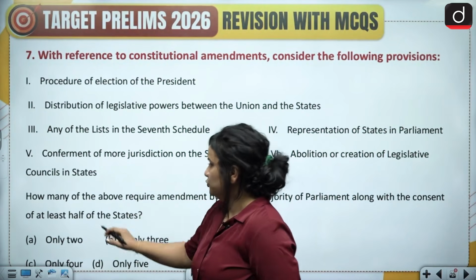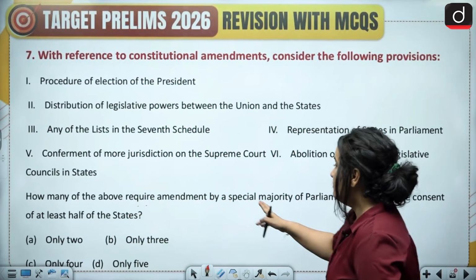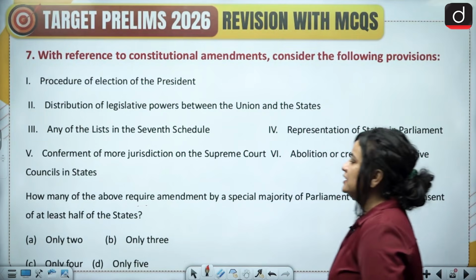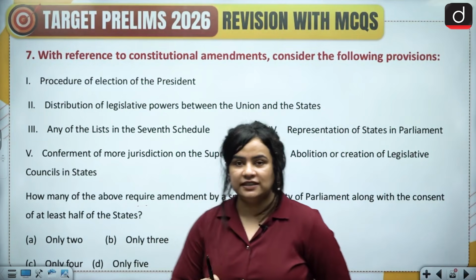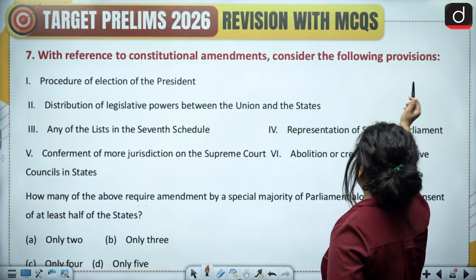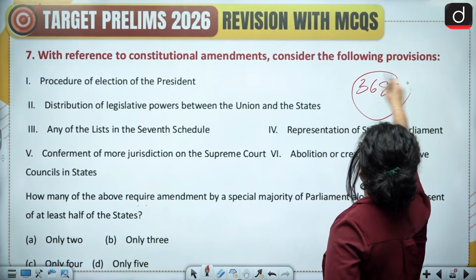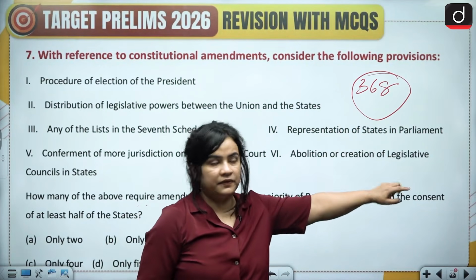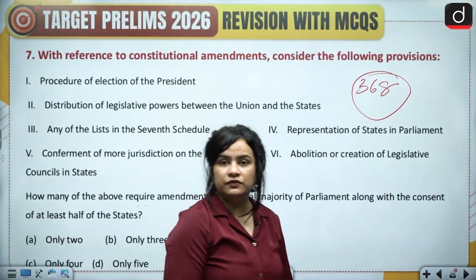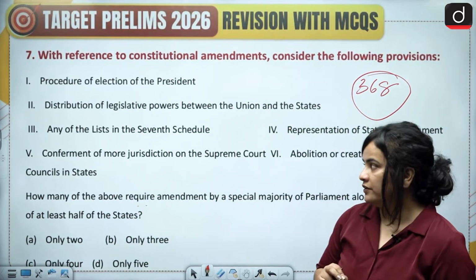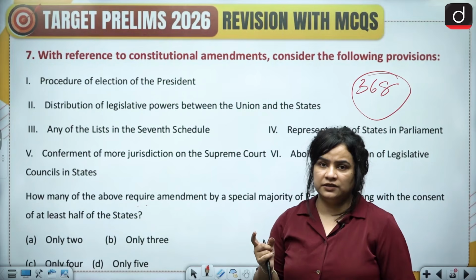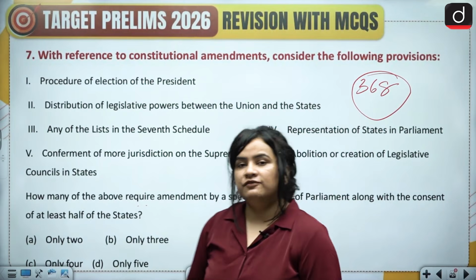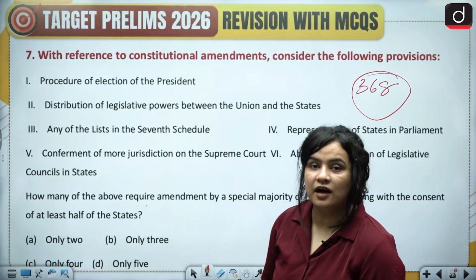The question asks you, how many of the above require amendment by a special majority of Parliament along with the consent of at least half of the states? Now, just in the preceding question, I told you that when we are talking about Article 368 and the amendments contained therein, there are two types of majority required. One is the special majority. The other is special majority plus consent of half the states, or ratification by at least half of the states.